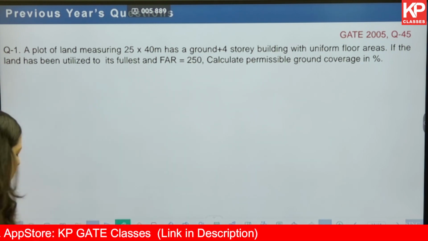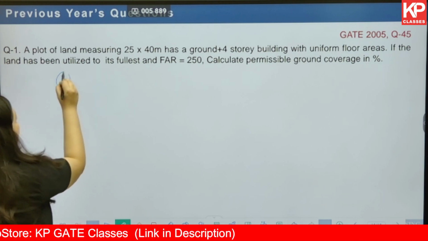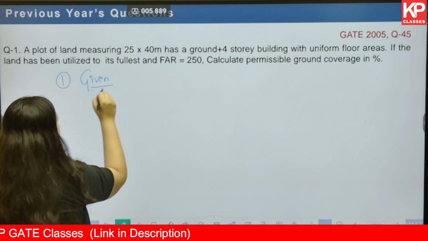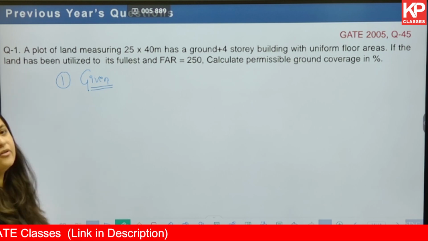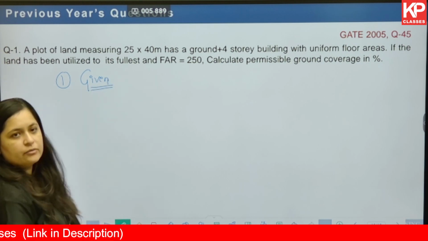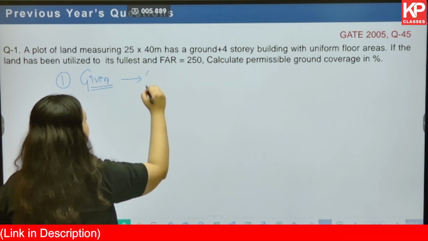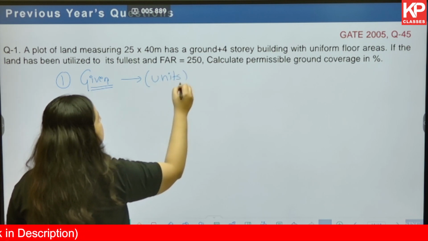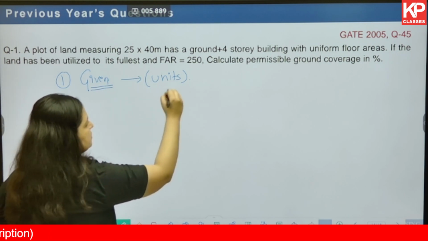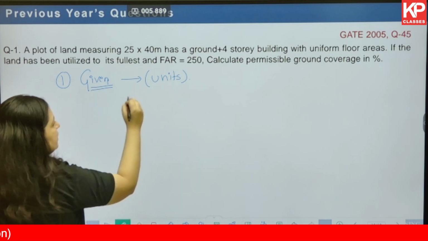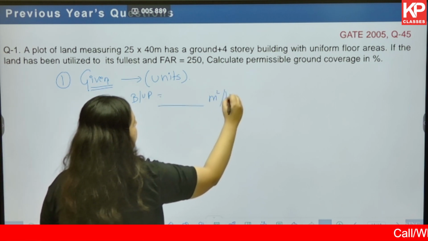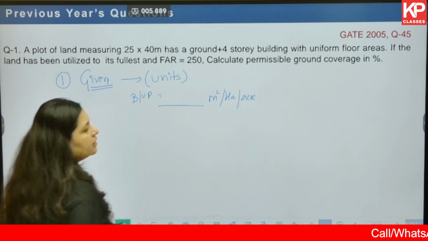Now, what you have to do is first you read the question very carefully, okay, and write whatever is being given to you. Now, these steps go for any kind of calculation that you are doing for housing. First of all, you read the question carefully and you write down the given. The given must always be written with its units. Okay. Once you have all the units written, you also write down what you have to find out. For example, FSI given is equals to dash. Ground coverage is equals to dash. Built up area is equals to dash meter square or hectare or acre, whatever has been mentioned in the question.